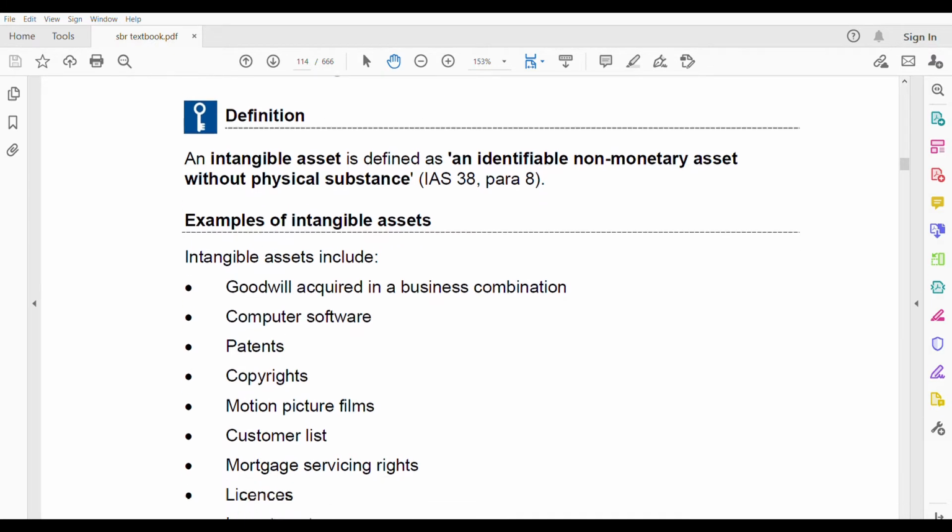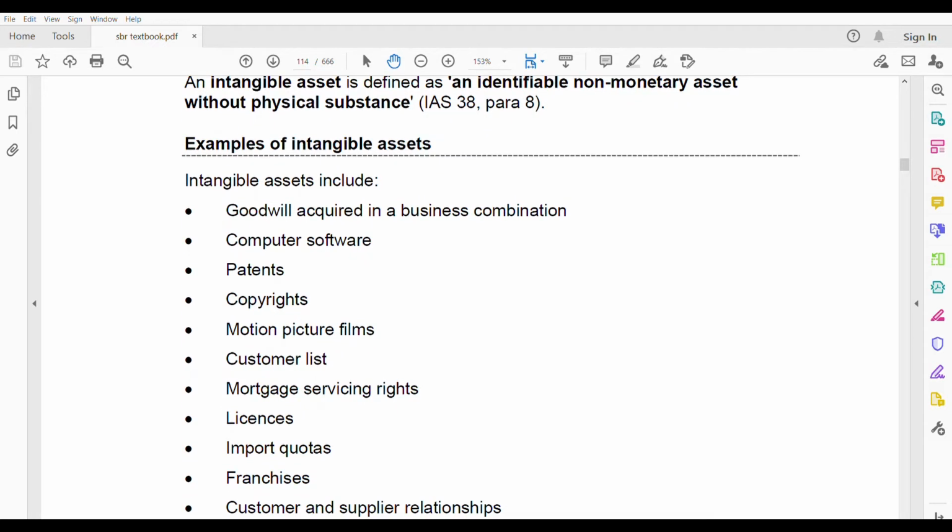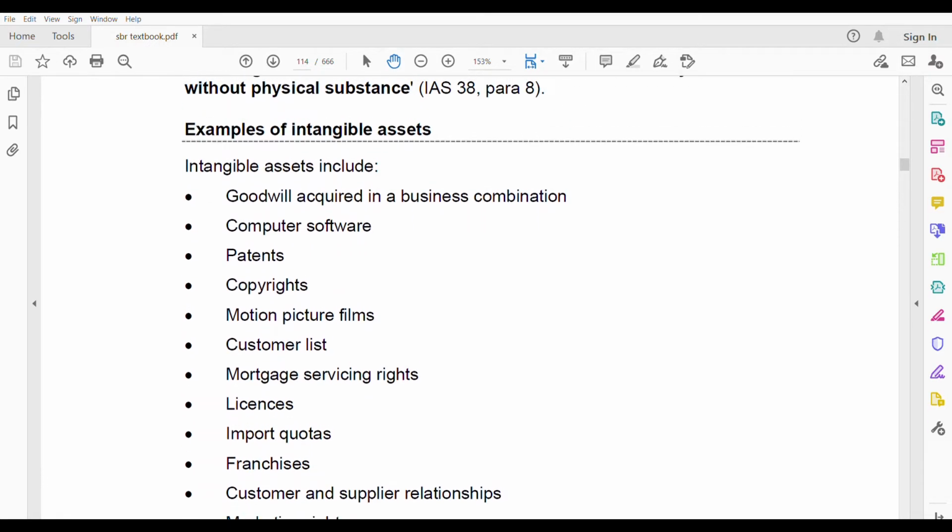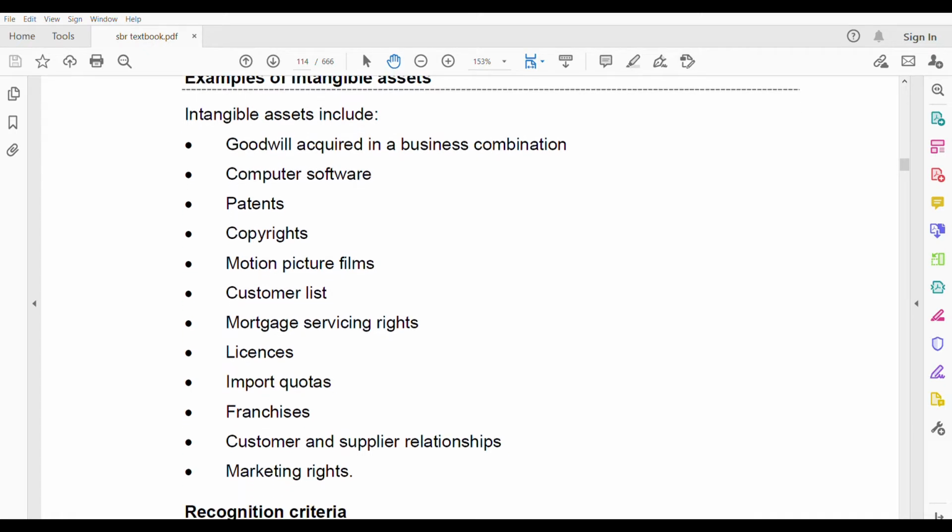Now let us look at some of the examples of intangible assets. Goodwill acquired in a business combination, computer software, patents, copyrights, motion picture films, customer lease, mortgage servicing rights, license, import quotas, franchise, customer and supplier relationships. Right? So all these are a few of the intangible assets. Make sure that you go through this list because at least one of it you might get in your exam as an intangible asset, and you need to know how to deal with it. Right? You need to identify that it's an intangible asset if you get something from this list, because then only you can apply the IAS 38 rules.